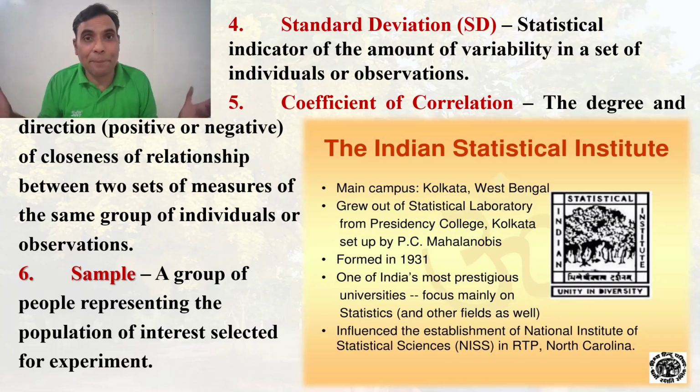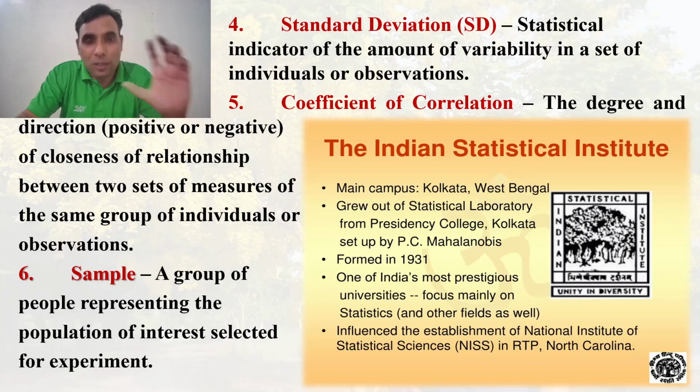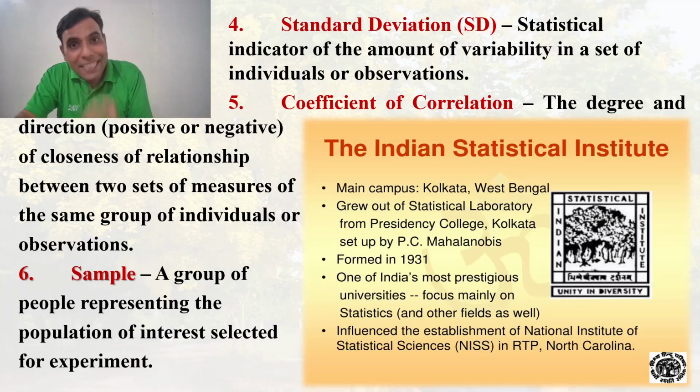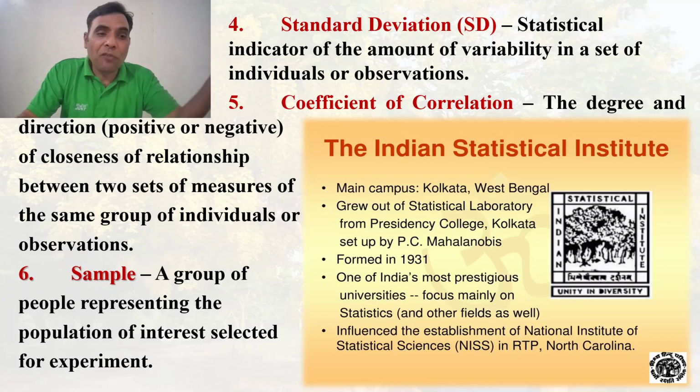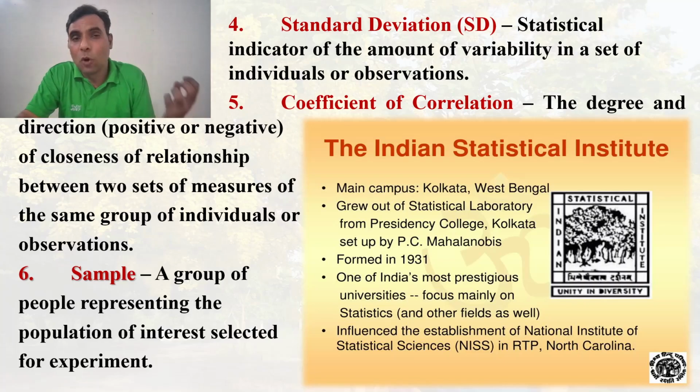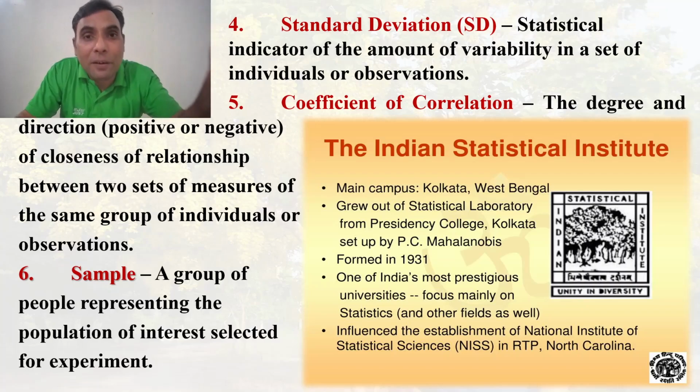Then comes the sample. In statistics, we generally use the sample because it's not possible to take the entire population while using statistical techniques or conducting an experiment. So for the ease of that, there is a process of sampling. So what is a sample? A group of people representing a population of interest, selected on the basis of some inclusion criteria, and the selection is a random one.